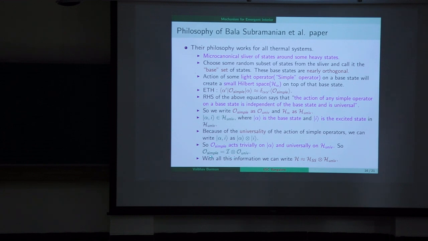So the simple operator can also be written as identity times O universal. So it means that it acts trivially on all the base states and universally on the Hilbert space. So with all this information, we can write the Hilbert space in the tensor product form. So the Hilbert space can be written as H_SS times H universal, where H_SS contains the alpha, which contains the information of the interior of the thermal system, and H universal contains the fine-grained information of the small fluctuation on top of any base state.